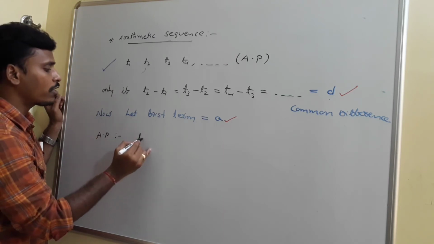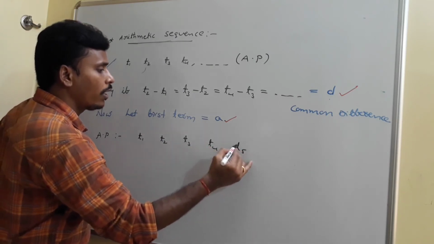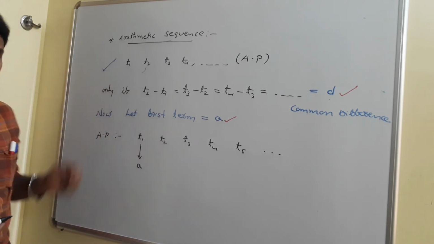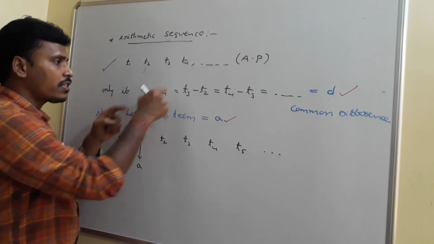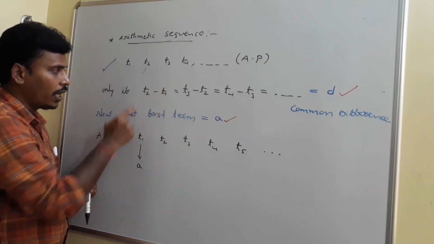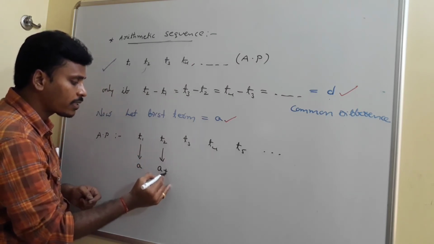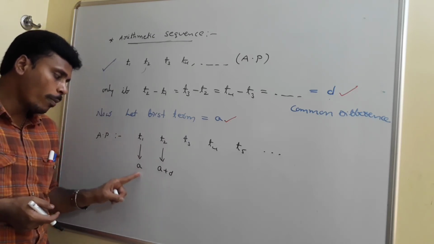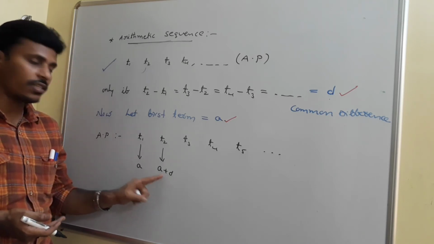What is the arithmetic progression actually? T1, T2, T3, T4, T5, like that. Now what is the first term? As per my supposition, the first term is A. Since the first term is A, what can you say about the second term? The second term minus the first term is the common difference D. Have a look at this. If you replace the first term by A, T2 minus A is equal to D, then you will get the second term as A plus D. The difference between the second term and the first term, we need to maintain as D. If you take the difference, it is clearly D, right? So the difference is D, so the second term is A plus D.